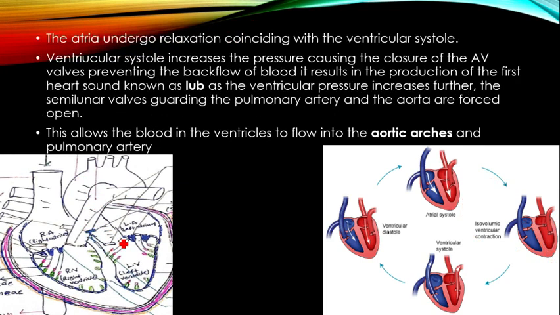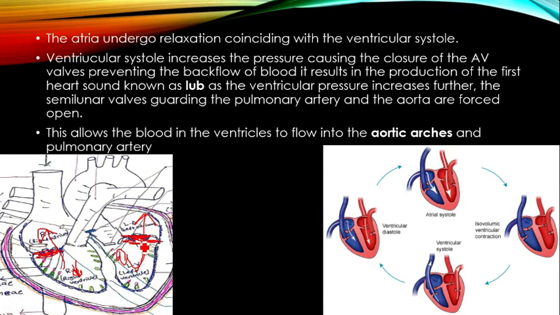Then the ventricular systole increases the pressure inside the ventricles. When pressure increases inside the ventricles, there is a chance of blood flowing from the right ventricle to the right atrium again and from the left ventricle to the left atrium again. To prevent backward flow of blood, the tricuspid valve and bicuspid valve both are closed.